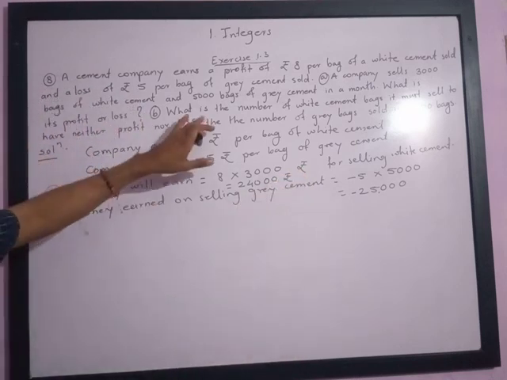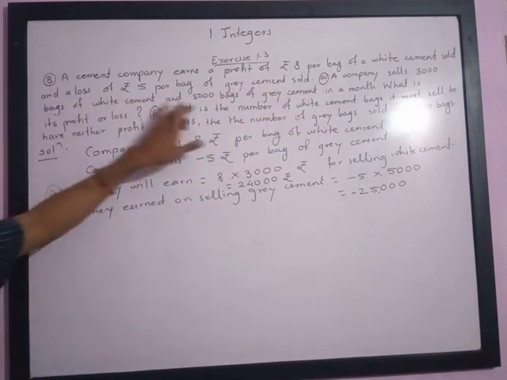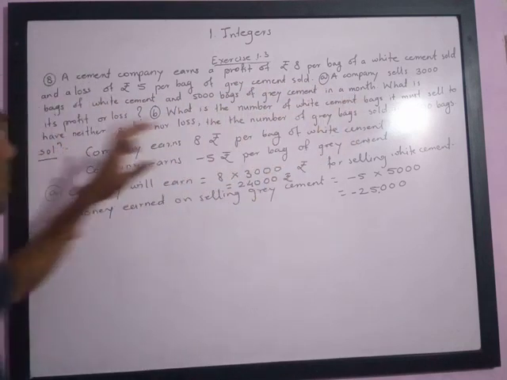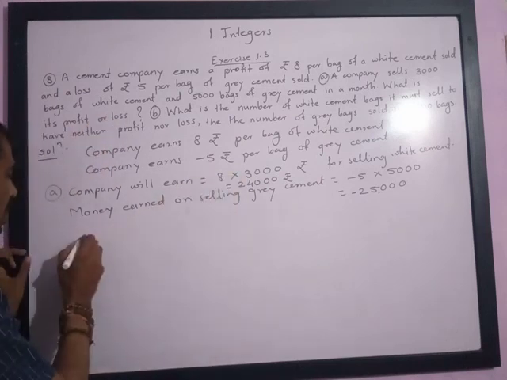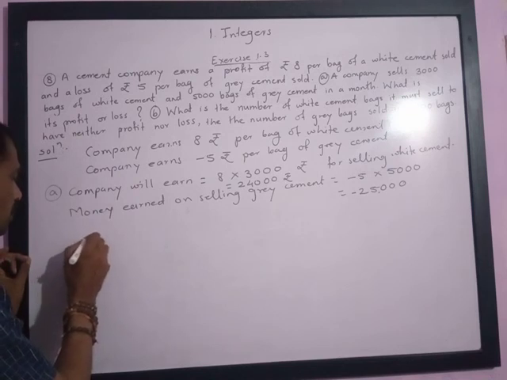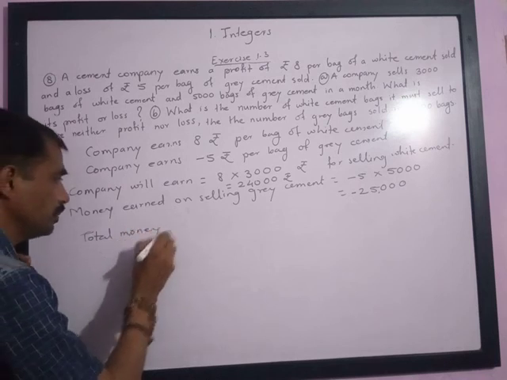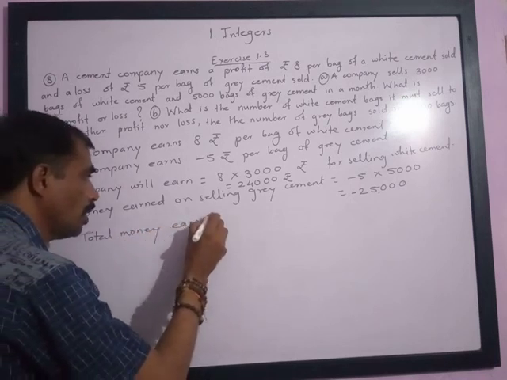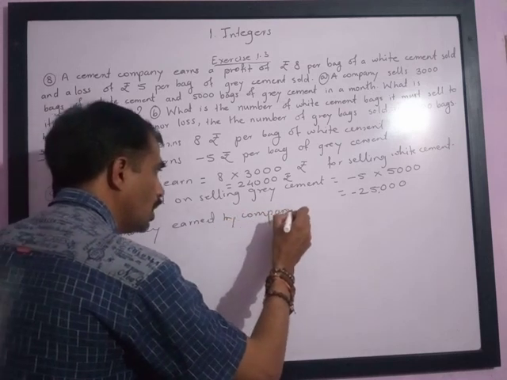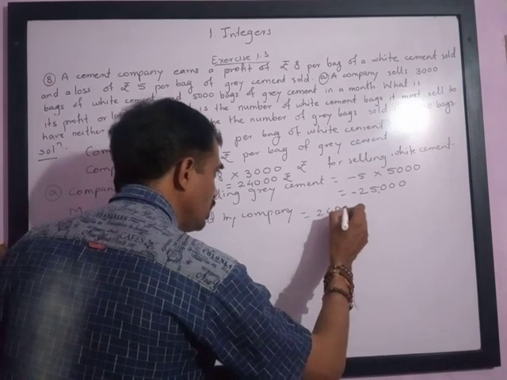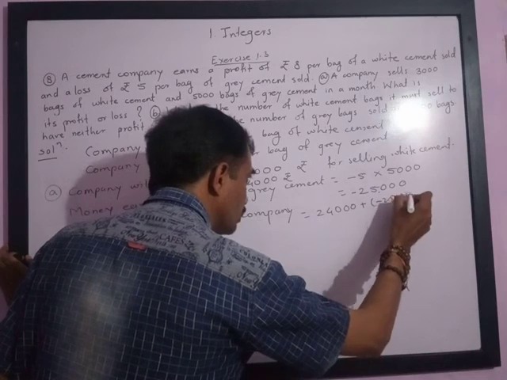We are asked: a company sells 3000 bags of white cement and 5000 bags of grey cement in a month. What is its profit or loss? So the total money earned by the company will be 24,000 plus negative 25,000.